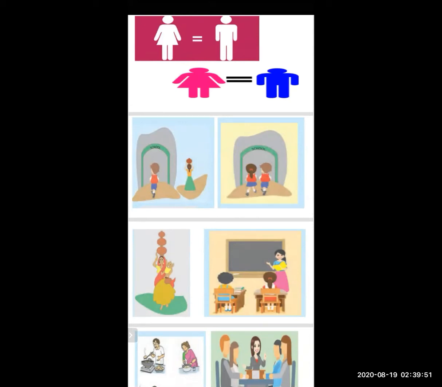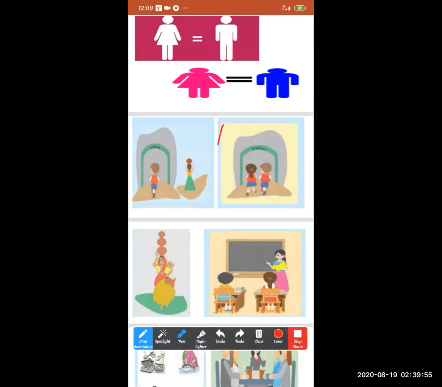Now see another adjacent picture to the picture. See in the second adjacent picture, both the boy and girl are going to the school. This picture is showing the equality between the men and women. Both have the right to go to the school, and this picture is showing the equality between men and women.